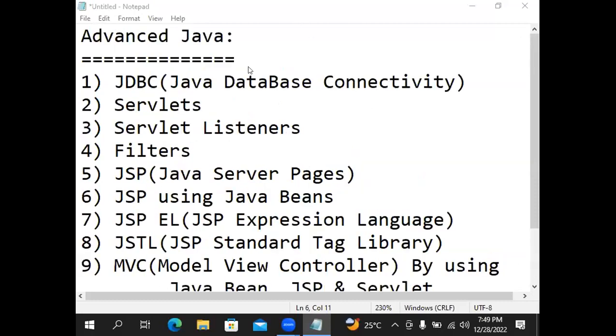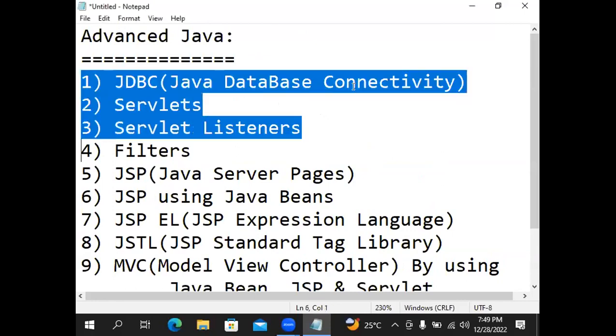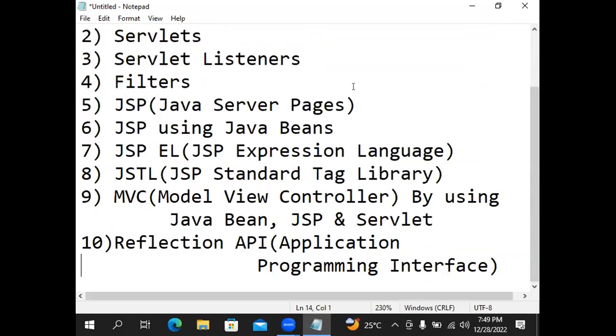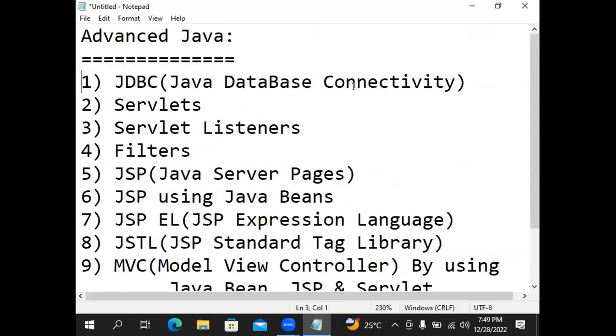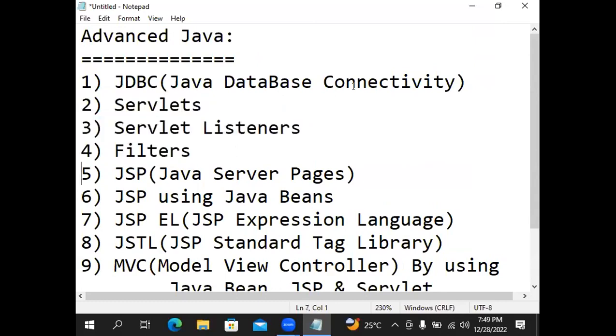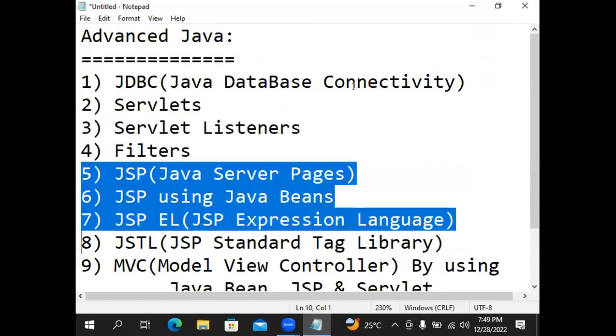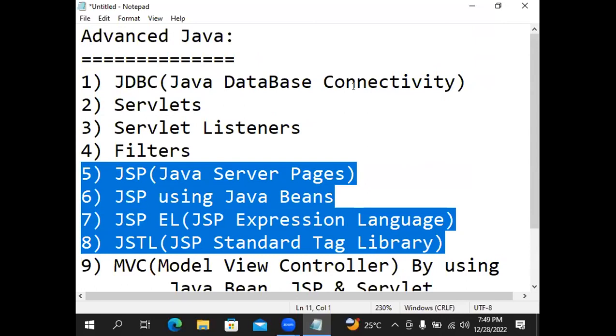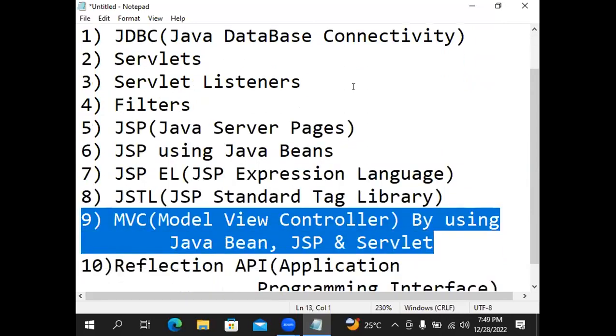This is advanced Java content: JDBC, Servlets, Servlet listeners, filters, JSP, JSP using Java Bean, JSP EL, JSTL, MVC, Reflection API. In these 10 topics, first one JDBC, second one Servlet, Servlet listener, filter. These are Servlets only. JSP, JSP using Java Bean, JSP EL, JSTL, these are JSP only. And here I'm going to combine all.